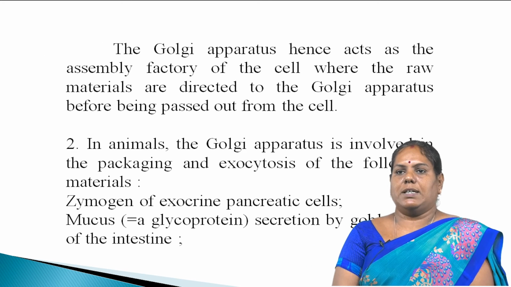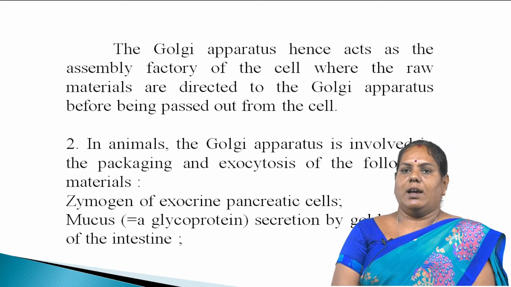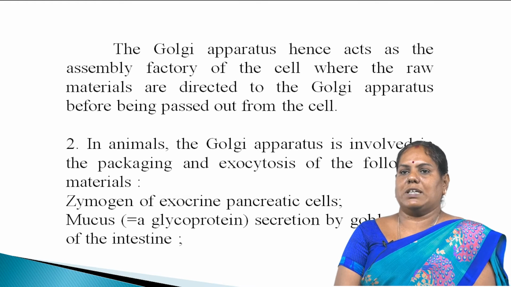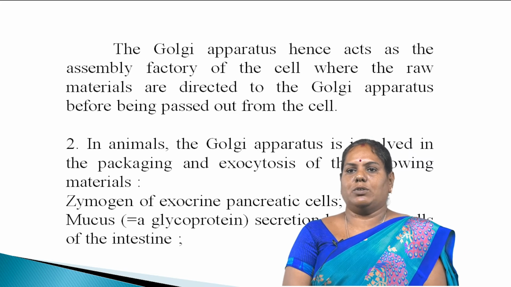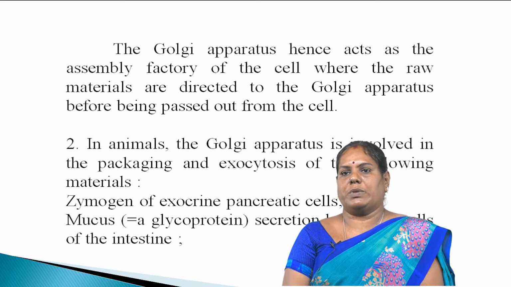The Golgi apparatus hence acts as an assembly factory, the second function. The Golgi apparatus acts as the assembly factory of the cell where the raw materials are directed to the Golgi apparatus before being passed out from the cell.